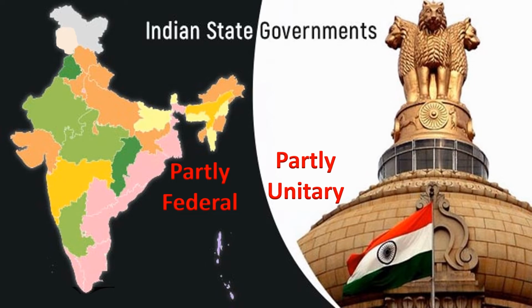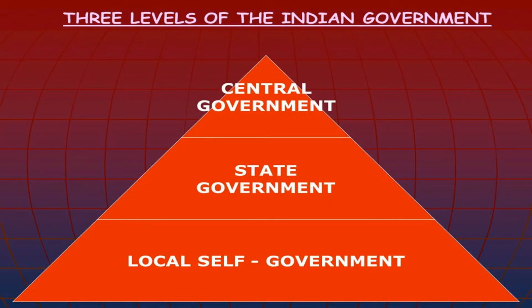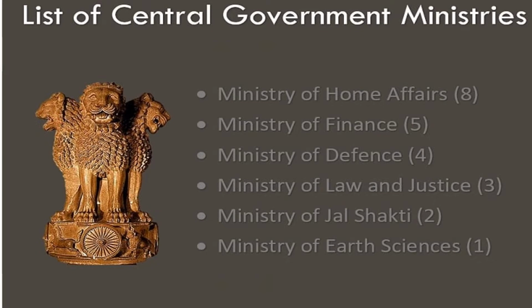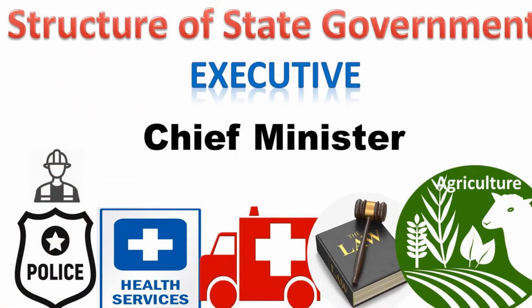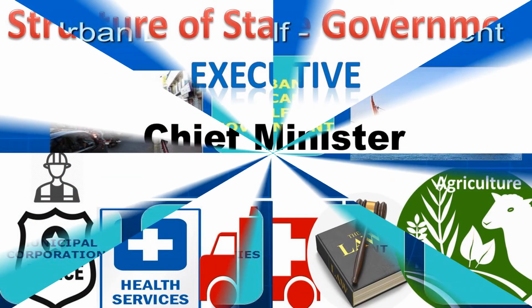The governance takes place at three levels: at the central or national level, at the state level, and at the local level, where the central or the union government administers the entire country, including the union territories. And the state government administers the states, and the local government administers the villages, towns, and cities.